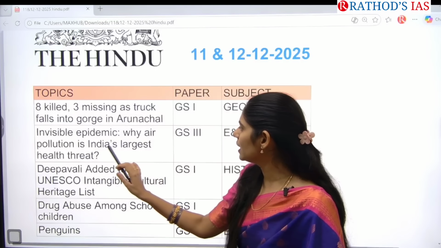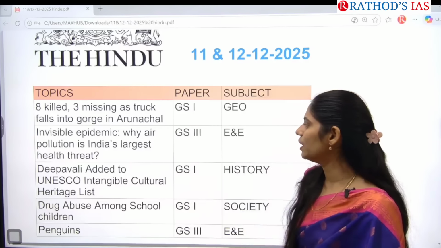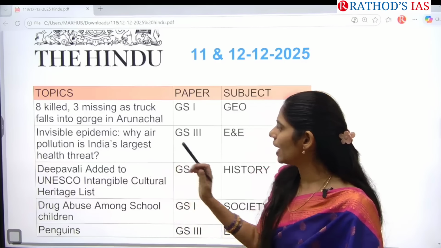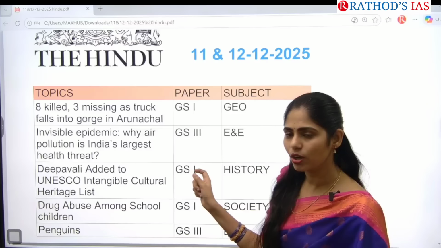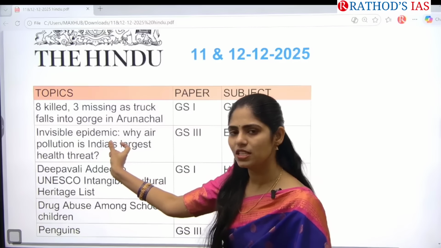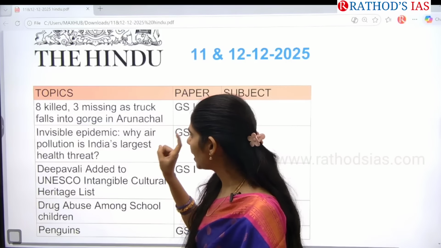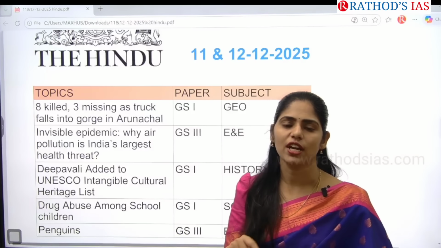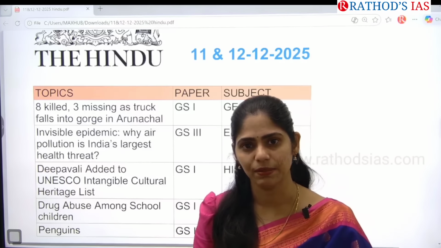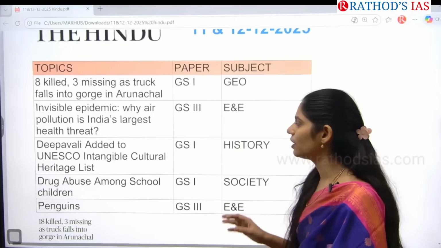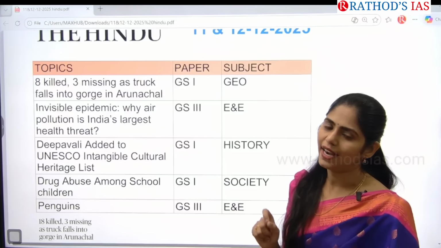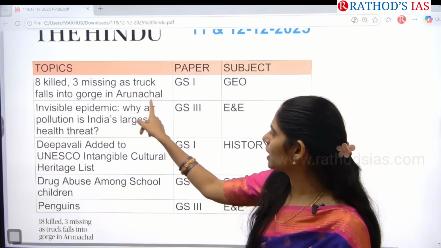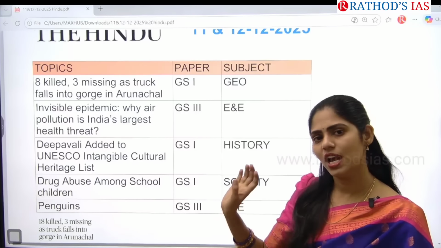The next topic is: invisible epidemic, why air pollution is India's largest health threat. This article is talking about air pollution and about the epidemic. We have to see why air pollution is the largest health threat and which kinds of disease can be caused by it. This topic is very important from your environment and ecology and health point of view from GS paper 2, guys. From this area you can expect prelims-based questions as well as mains-based questions.